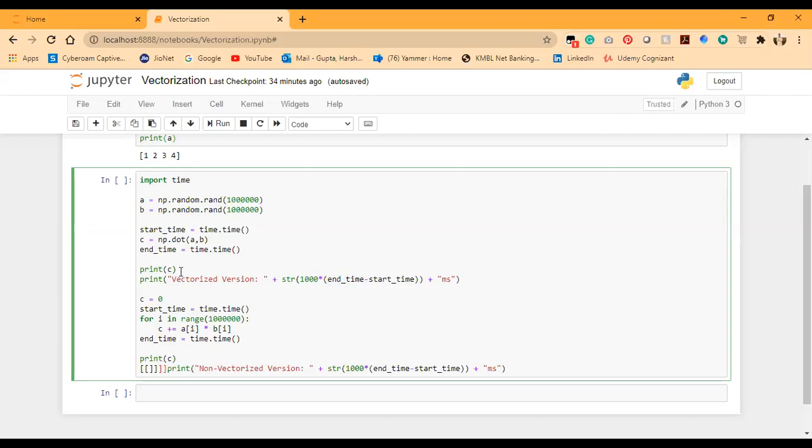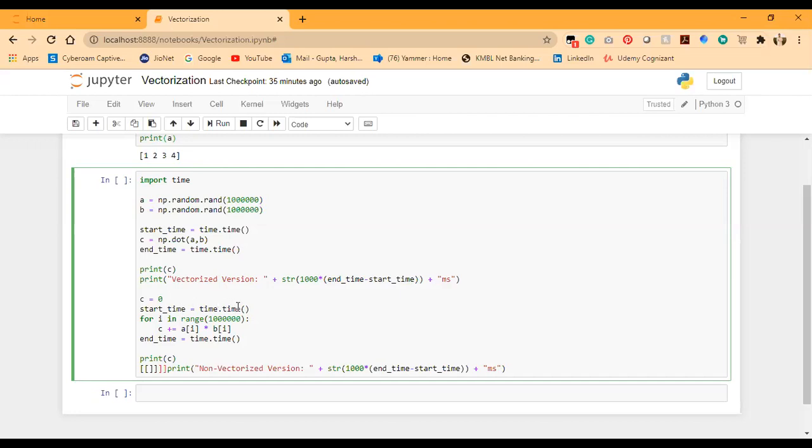Now, we have already used the value of C, so it has some value already stored. We need to empty this value, so we are again going to initialize C with 0. And then we are explicitly going to use for loops in the non-vectorized operation. Then we are going to calculate the time used to perform the calculation in the non-vectorized version, and compare the time used in the vectorized version with the non-vectorized version.